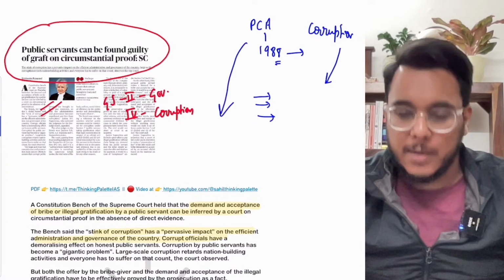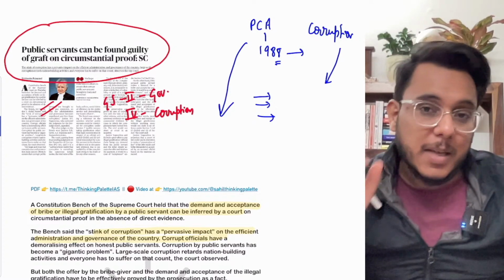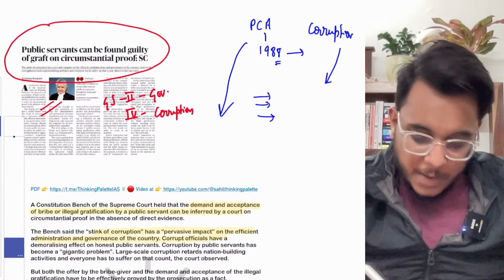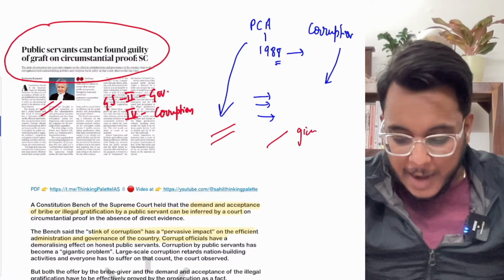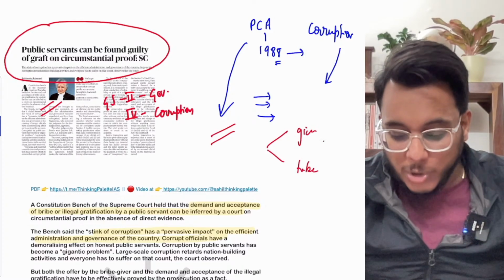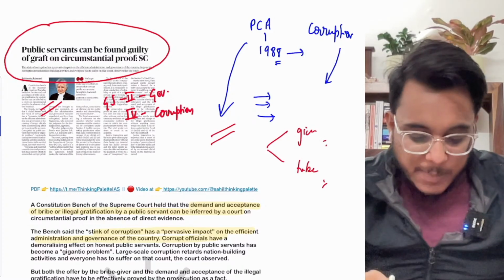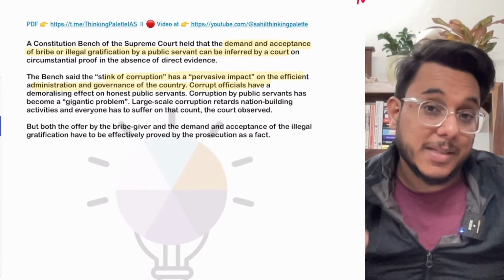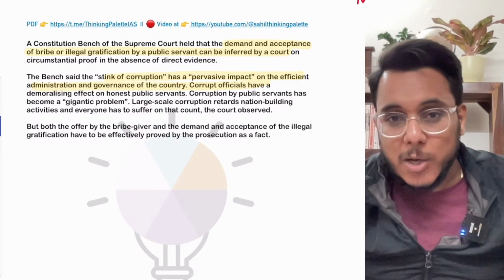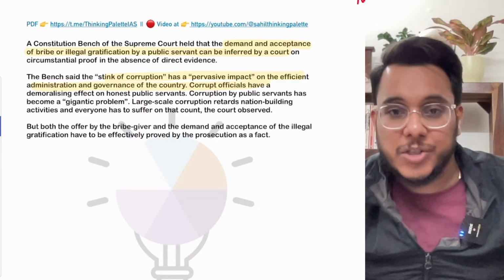This is the Prevention of Corruption Act. Under the Prevention of Corruption Act, both a bribe giver and a bribe taker can be charged. Now it has been provided that sometimes outright proof is not there that a person has asked for a bribe. So in those cases, how will the corrupt officials be charged?